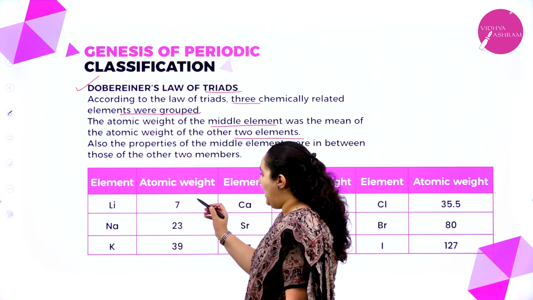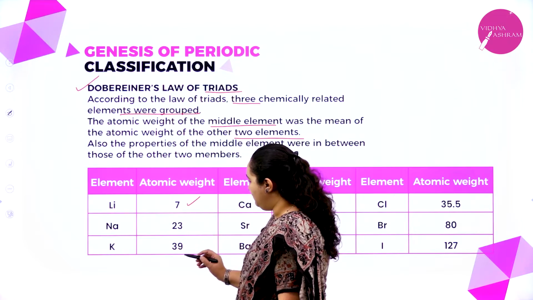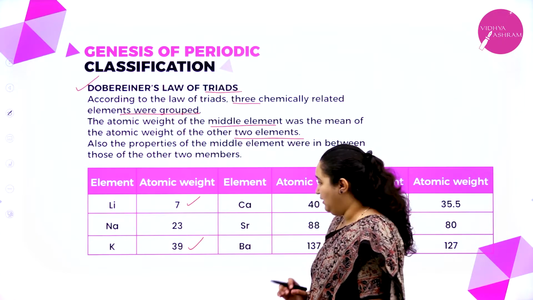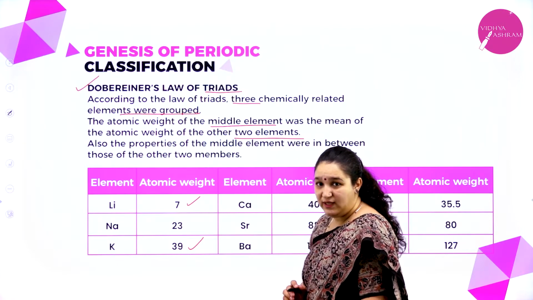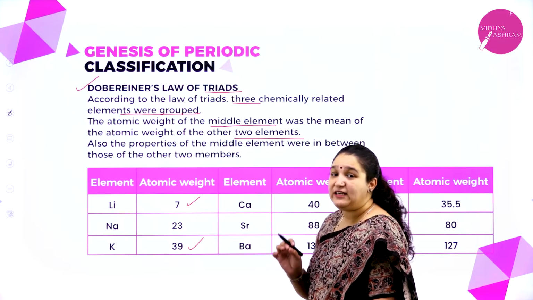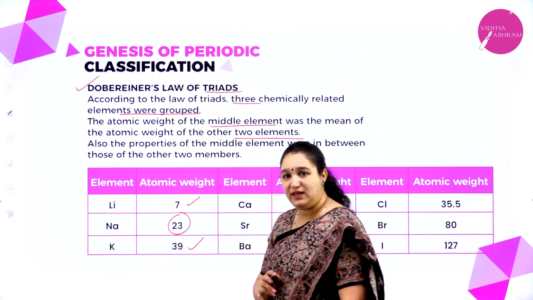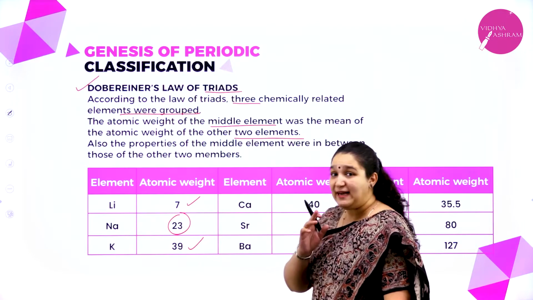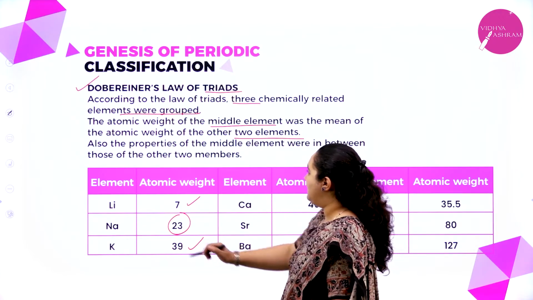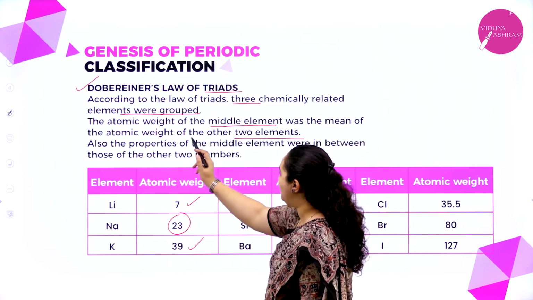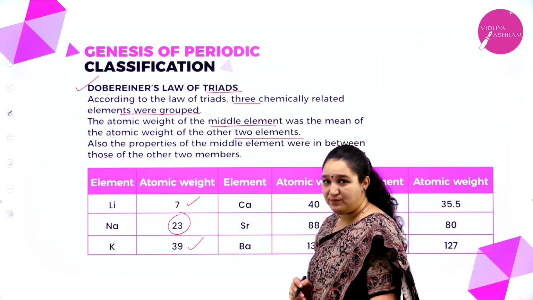If I add up the atomic weights of lithium and potassium, 7 plus 39, and divide by 2, I am going to get 23. That is the meaning of the statement here. The atomic weight of the middle element was the mean of the atomic weights of the other 2 elements.